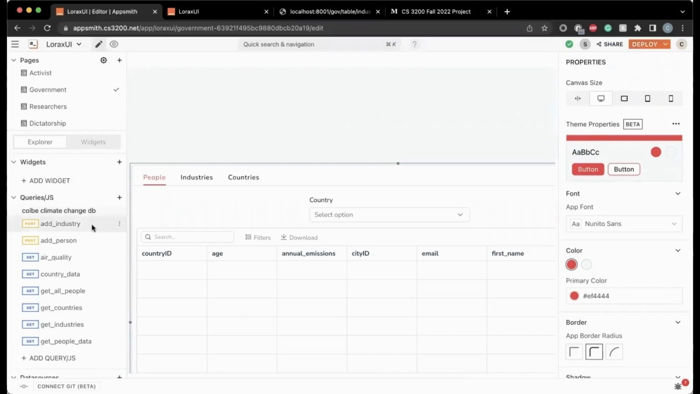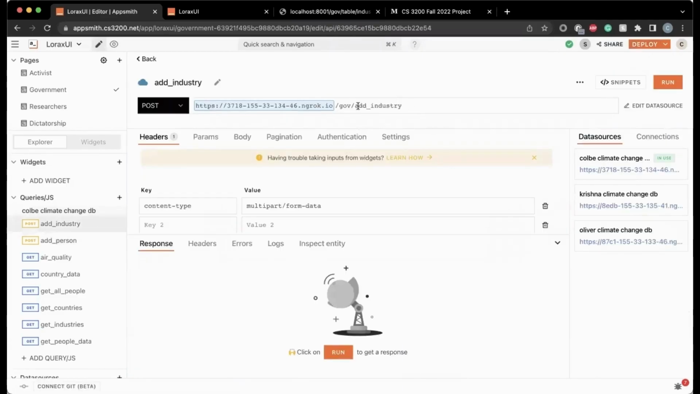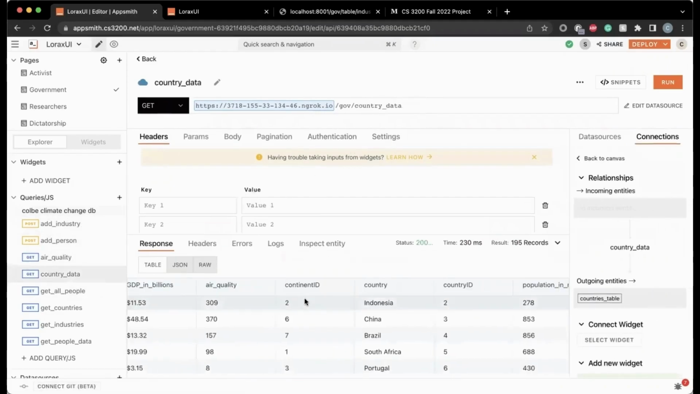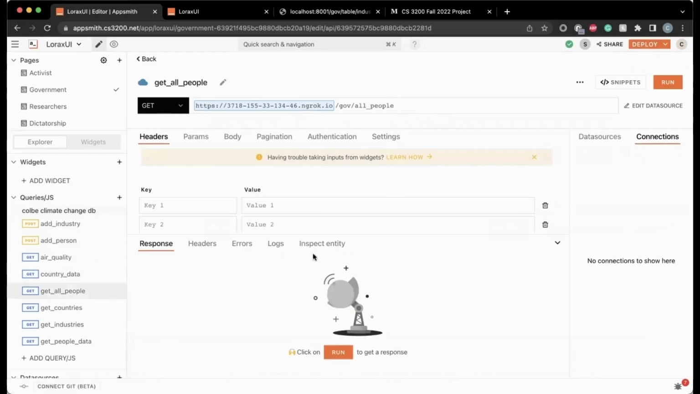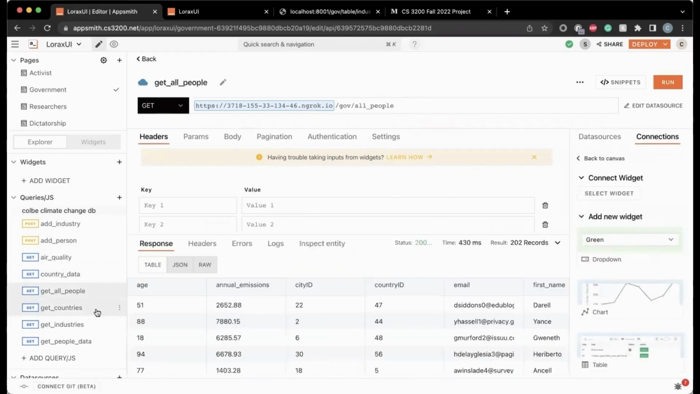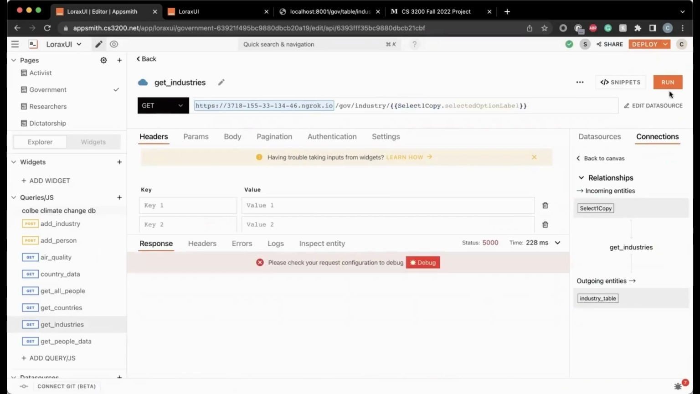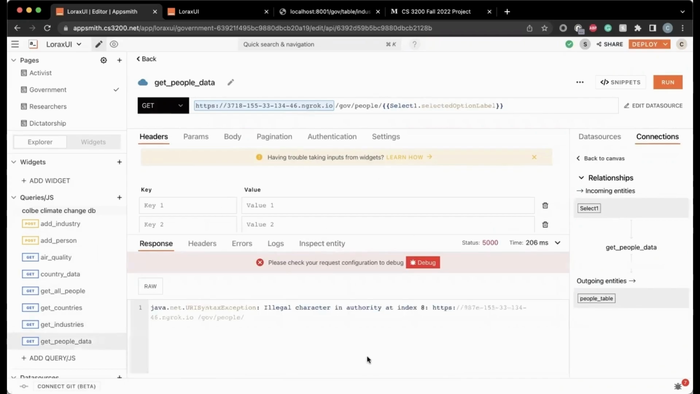So for my routes, I have 2 post routes, one that adds an industry, one that adds a person. This gets the air quality. This one gets all the country data. This gets all the people. This gets country as a label value pair, and this gets the industry or the industries based on the country. This gets the people based on the country.